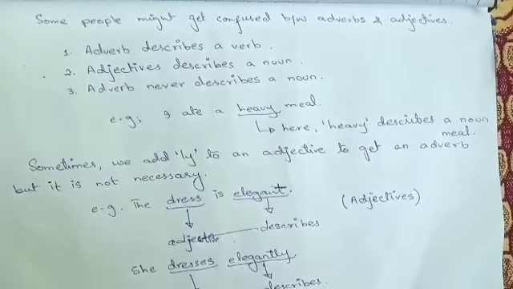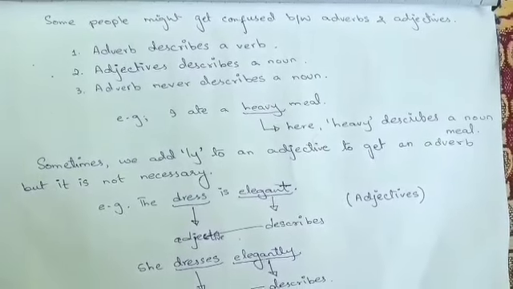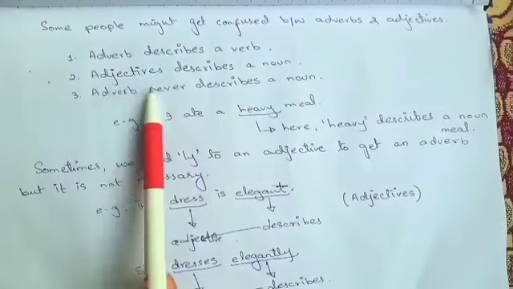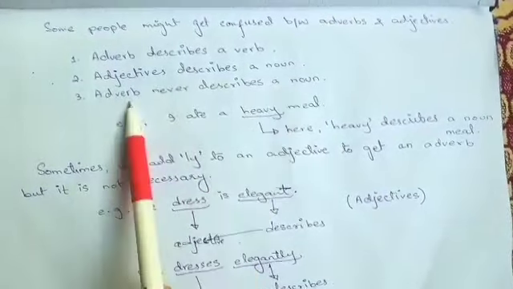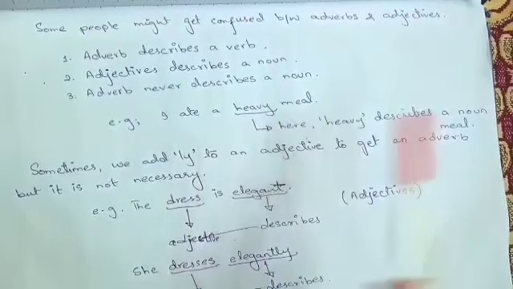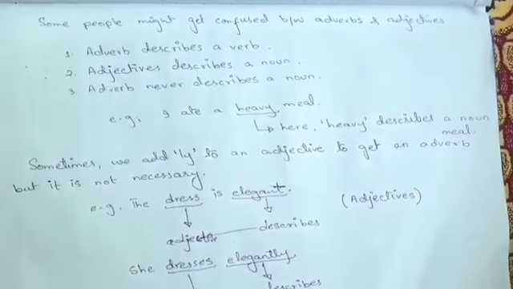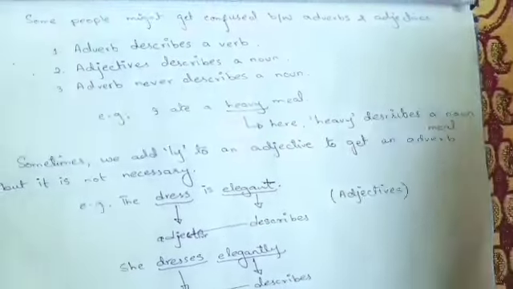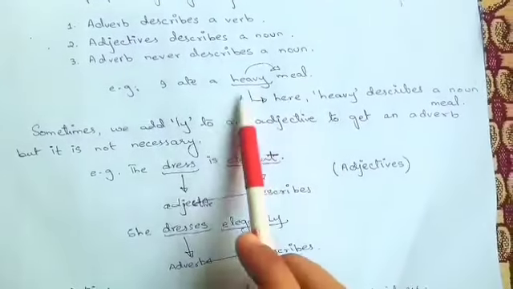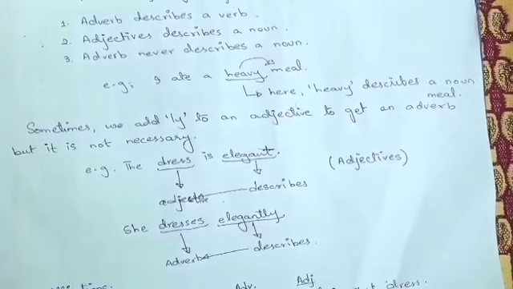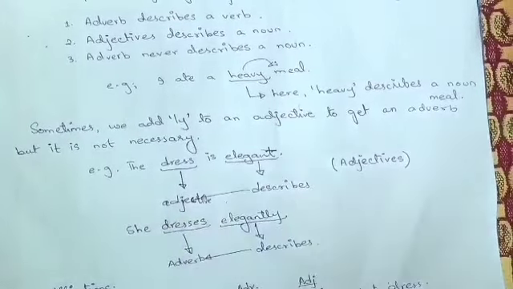Some people might get confused between adverbs and adjectives. Well, adverbs describe a verb, while adjectives describe a noun. Adverbs never describe a noun. For instance, I ate a heavy meal. Over here in this example, heavy describes a noun, meal. So heavy is an adjective. Sometimes we add ly to an adjective to get an adverb, but it is not necessary.